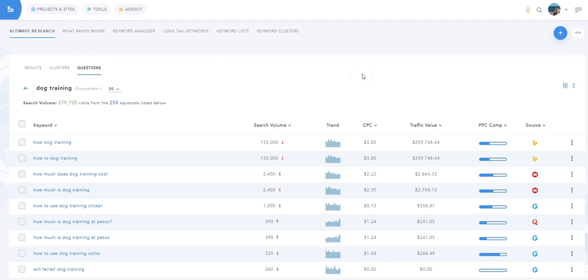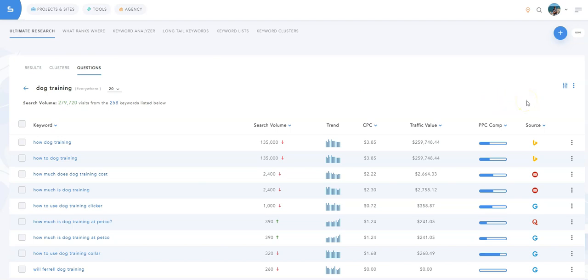As you can see, we generated various question IDs for the keyword dog training, including how much does dog training cost, how to use dog training clicker, how to use dog training color, and so on. Each question comes with several metrics, including the search volume trend, cost per click, traffic value, and pay-per-click competition. You can also see the source of each question.